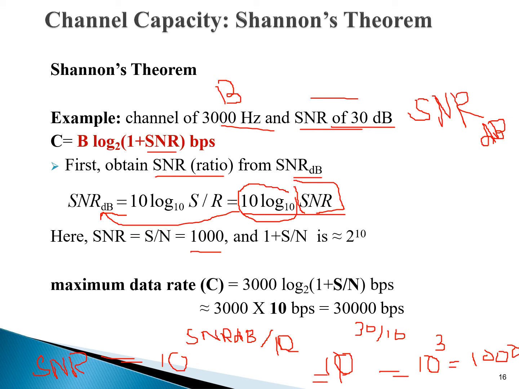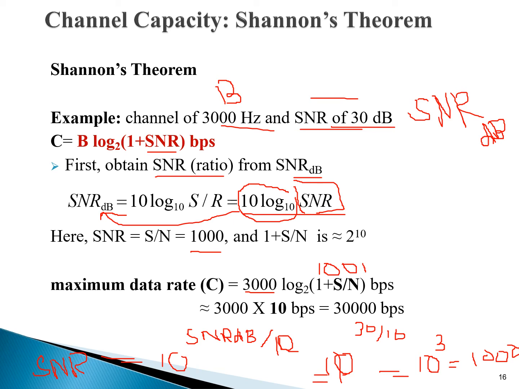So the formula is 3000 log base 2 (1 plus SNR) bits per second. Here we can get an approximate value: 1 plus 1000 is 1001.